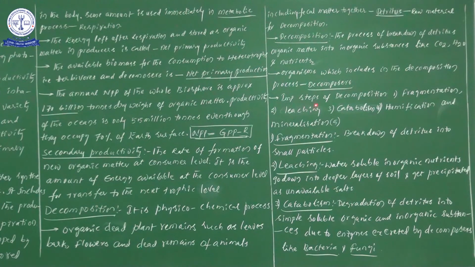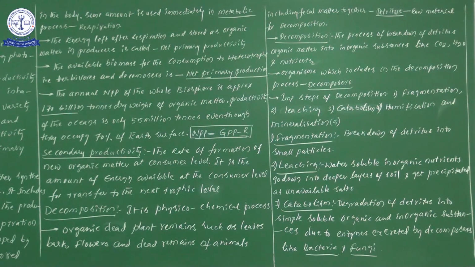Now, the important steps of decomposition. When school reopens, I will definitely ask you these 5 steps. So while watching this video, try to learn these 5 steps by heart. The first one is fragmentation, the second is leaching, then catabolism, humification, and the last one is mineralization. One more time, try to say along with me.